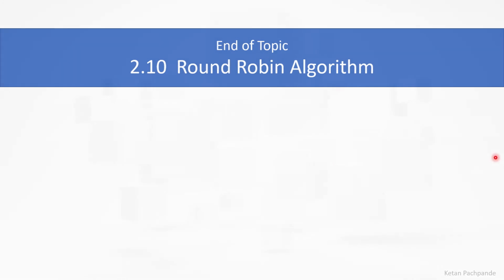So that's how we complete the round robin algorithm. Let me summarize this. The round robin algorithm is used by many operating systems like Windows, Linux, Android, Mac operating systems, etc. Because the round robin algorithm is the only algorithm which does not suffer from the starvation problem. Means every process is going to get a chance in the CPU with a guarantee.